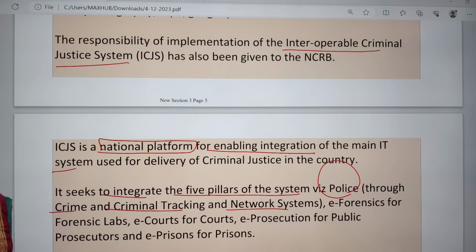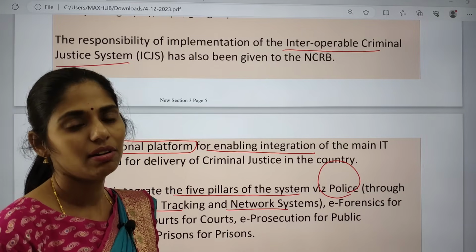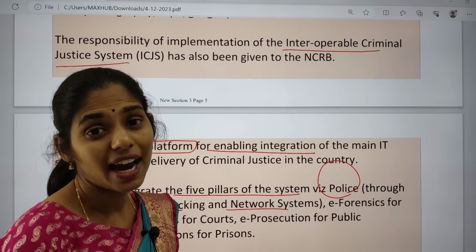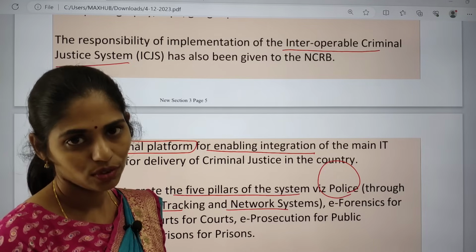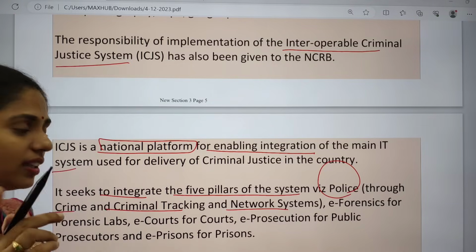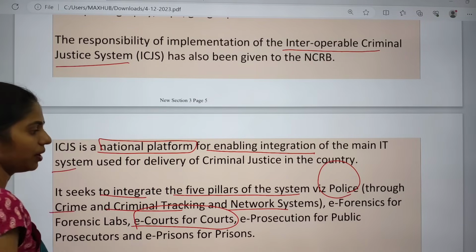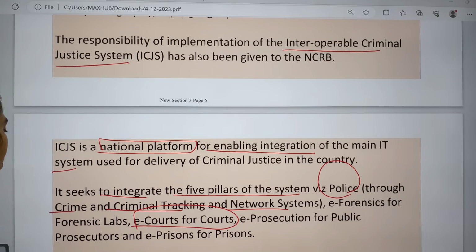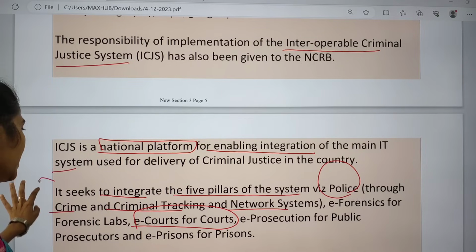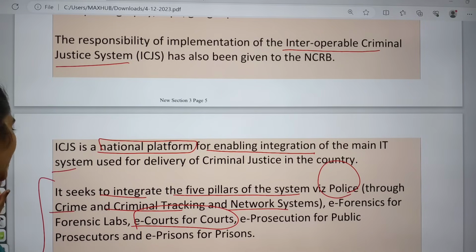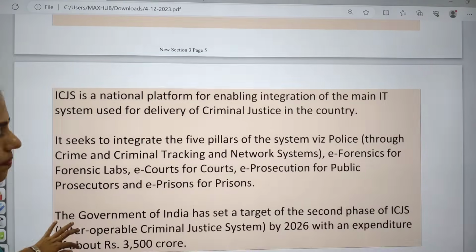Forensic department is very important. At the crime scene, they collect evidences that will be helpful for investigating further to identify the criminals. And e-courts for courts, e-prosecution for public prosecutors and e-prison for prisoners. So all these things we have to integrate, and these are the 5 pillars of the system.